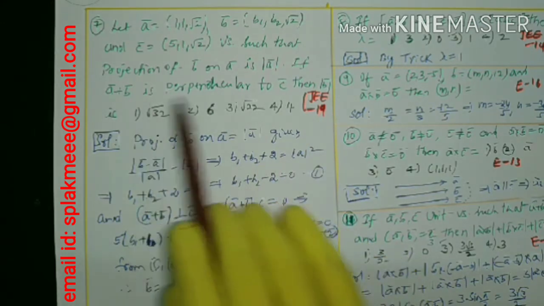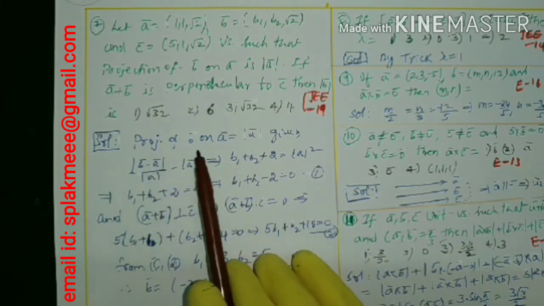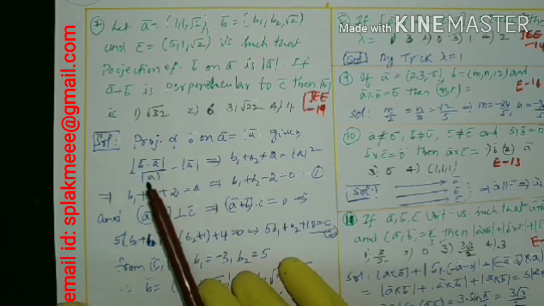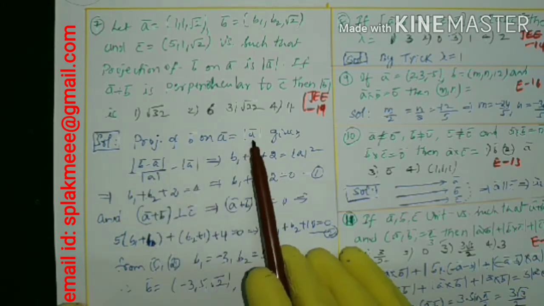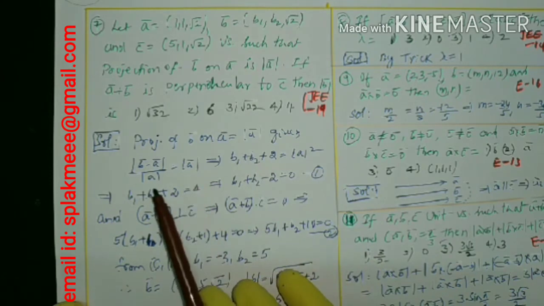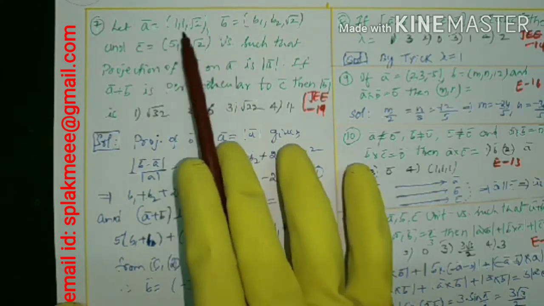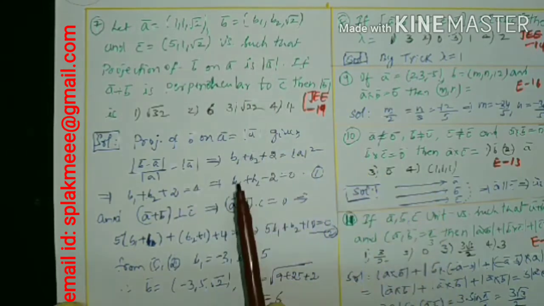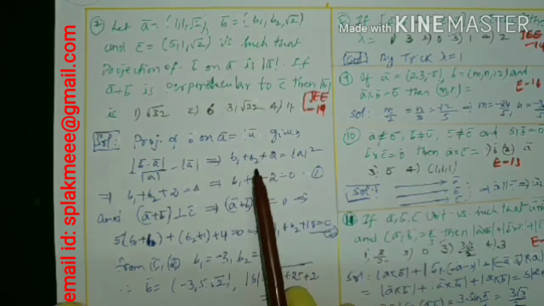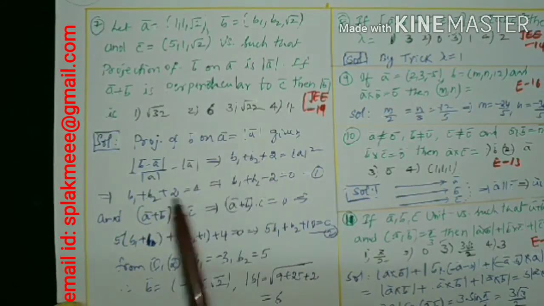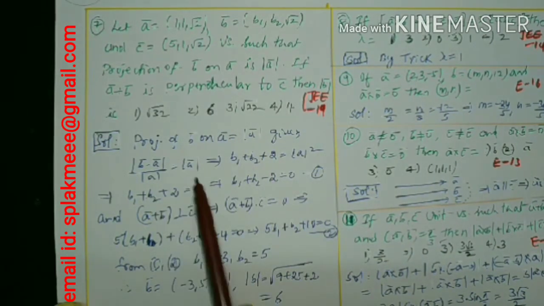Now, first, the projection of B on A is given to you. Orthogonal projection means the length of that vector, and the formula is mod B dot A by mod A, which is given as mod A. So by cross multiplication, B dot A, the dot product of B and A, means 1 into B1 plus 1 into B2 is B2, plus root 2 into root 2 is 2, is equal to mod A into mod A, mod A whole square.